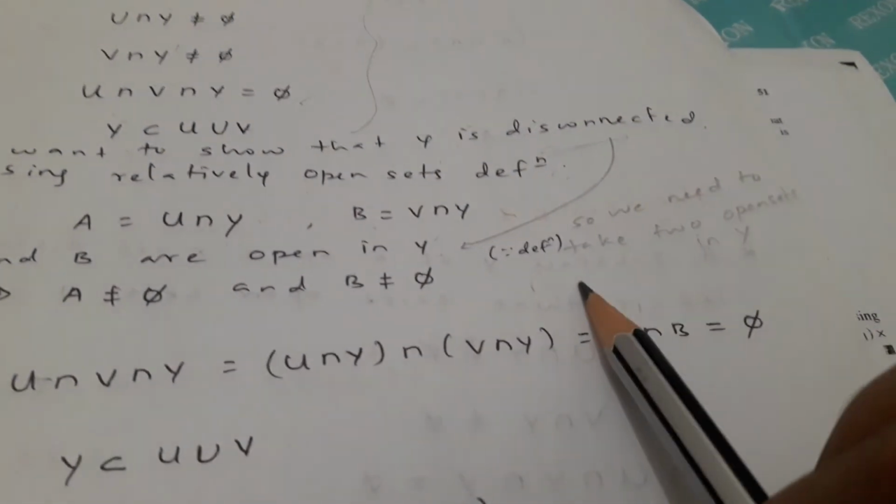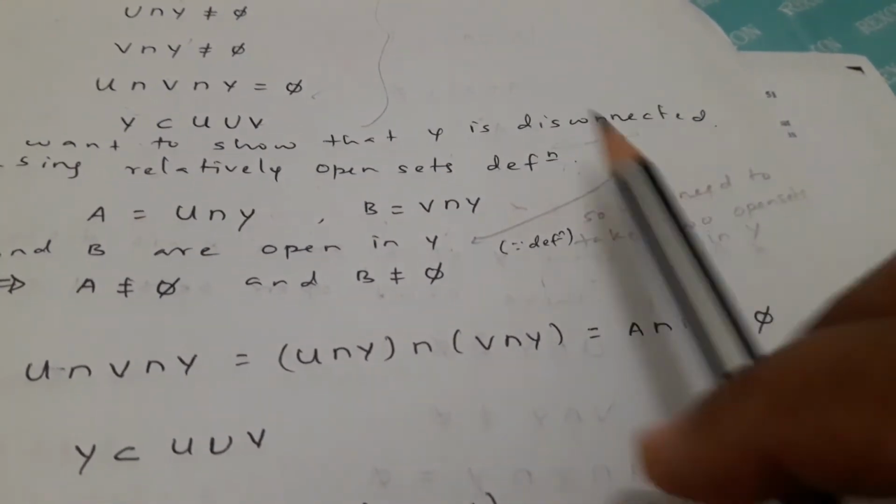We need to take two open sets in Y to show disconnectedness. A and B should be open in Y, because these two are open in X, therefore they should be open in Y as well. And also A is non-empty and B is non-empty. These two are okay.